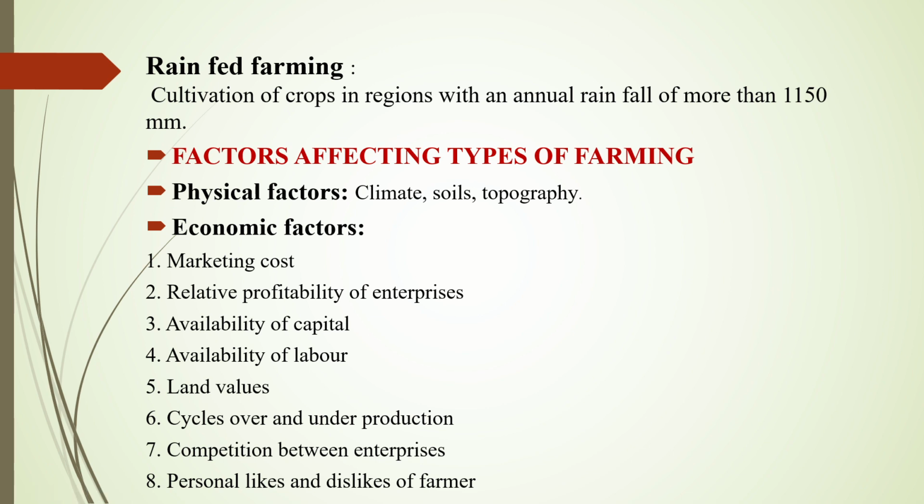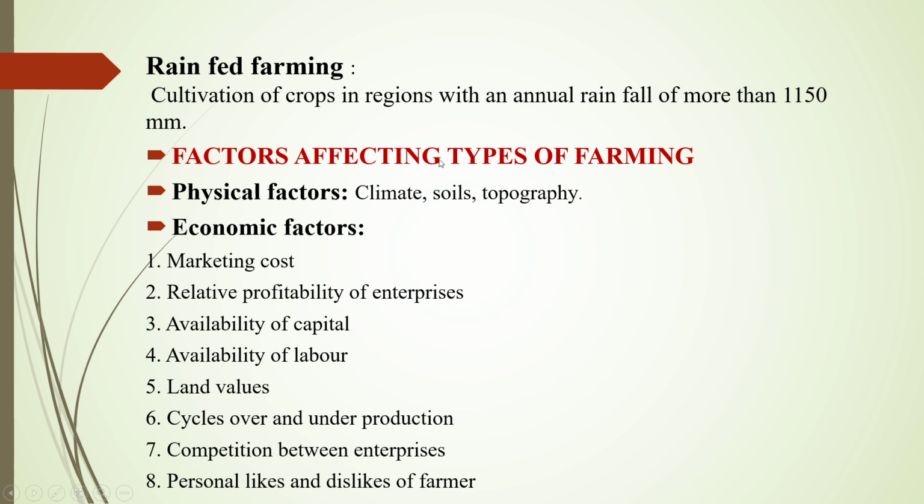If we talk about rain-fed farming areas in Uttar Pradesh, that's the Gorakhpur areas, where the moisture and humidity are more prolonged during the annual rainfall. So rain-fed farming has annual rainfall of more than 1150 mm.